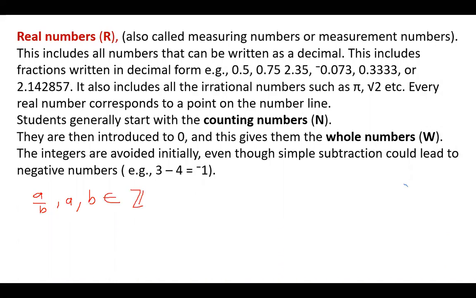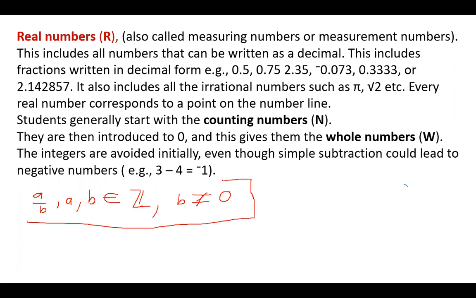And B will never be equal to 0. So when we talk of rational numbers, this is what we're talking about.